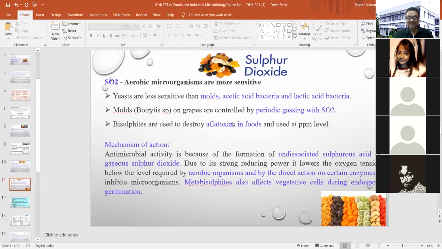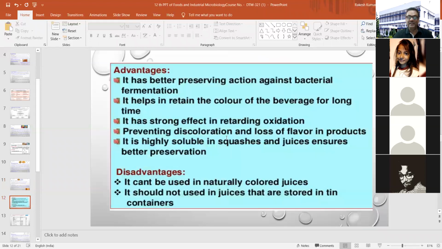So if there may be chances of some kind of spores being present in your food item, automatically this will also create an inhibitory effect on that. Some advantages are listed here, and disadvantages are also mentioned here.